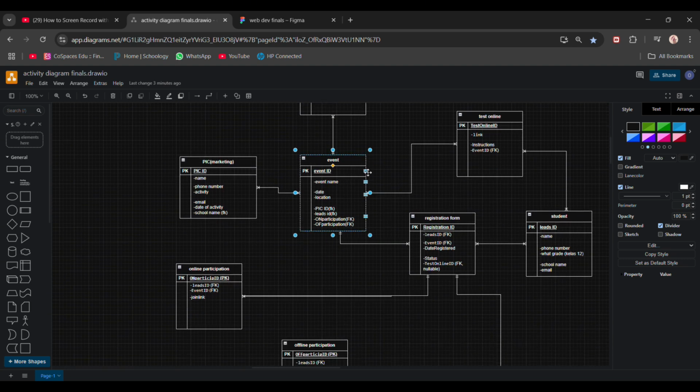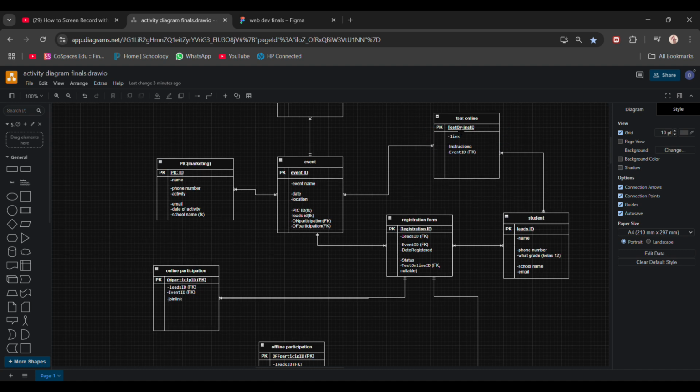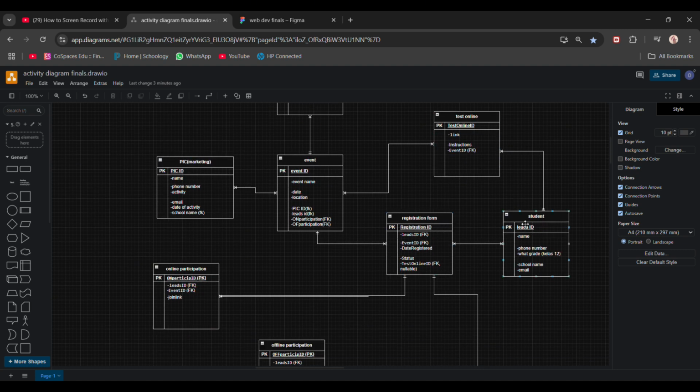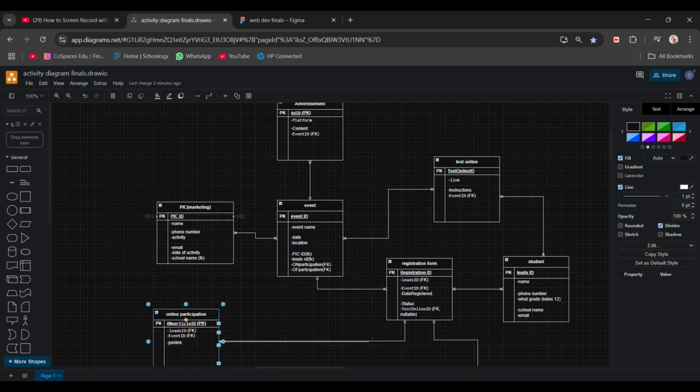Also now the event. We have the event name, date, location, PIC ID, and then leads, online participation and offline participation. And then the test online, registration, student, and offline. Okay, I'm just going to speed run this. The marketing can handle many events at once, and an event can be handled by many marketing. So in this case, the PIC or marketing is not just SGU. It's a lot of campuses basically.